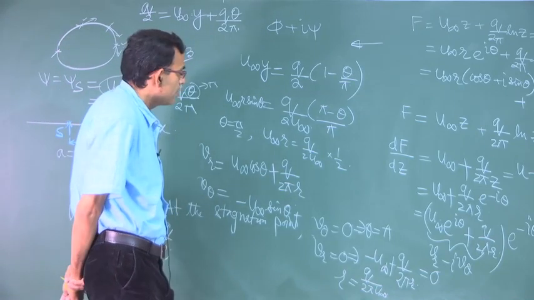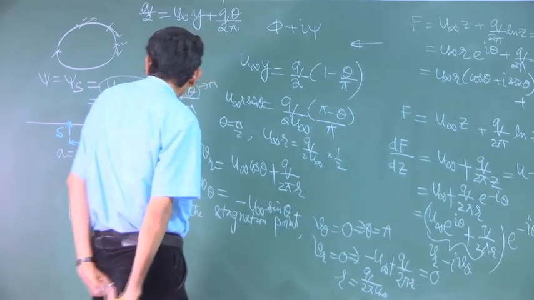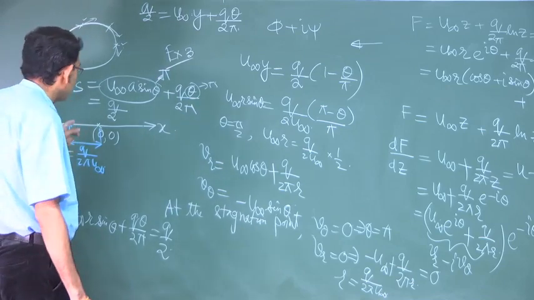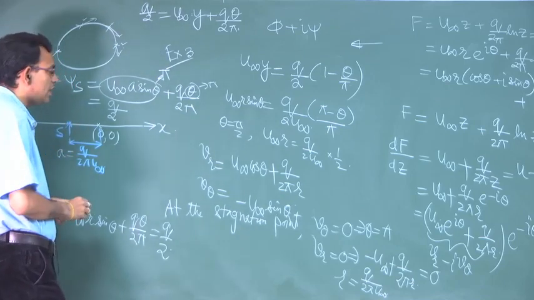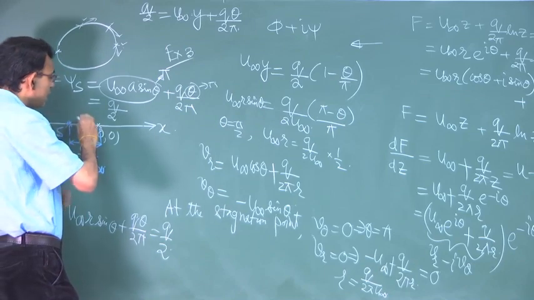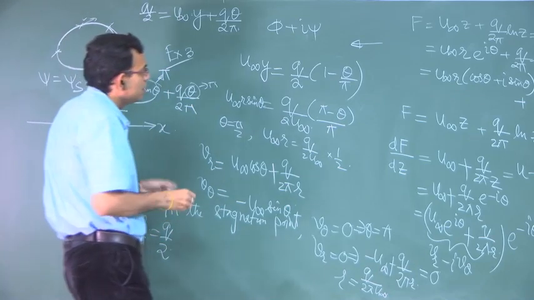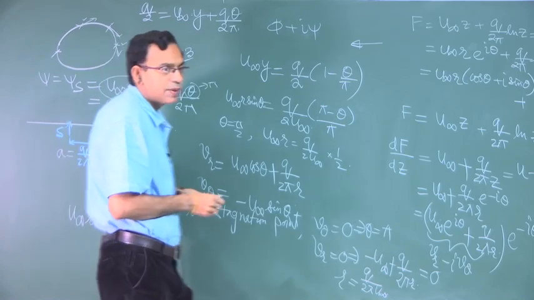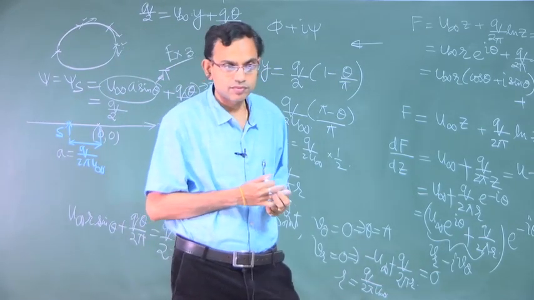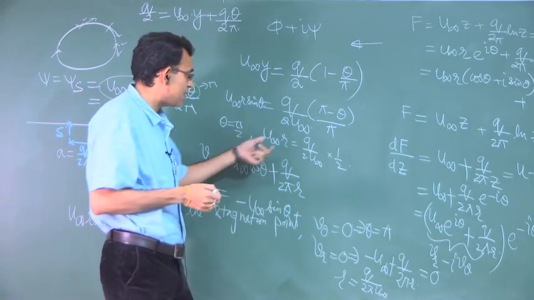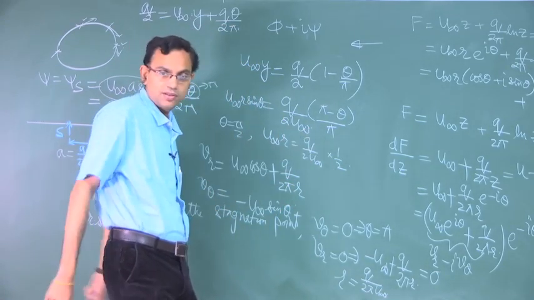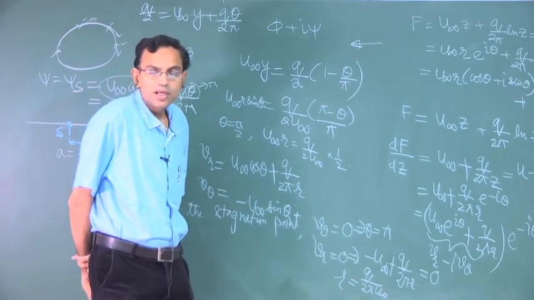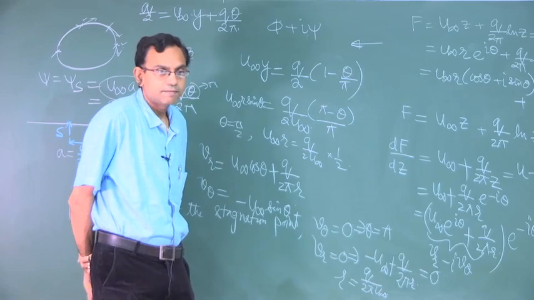In this way, if you get points with different r and different theta, you will see the shape of this body. Now, symmetry with respect to the x axis: how do you check? This is just how to get points on the body, but how do you check whether this body is symmetric with respect to the x axis?